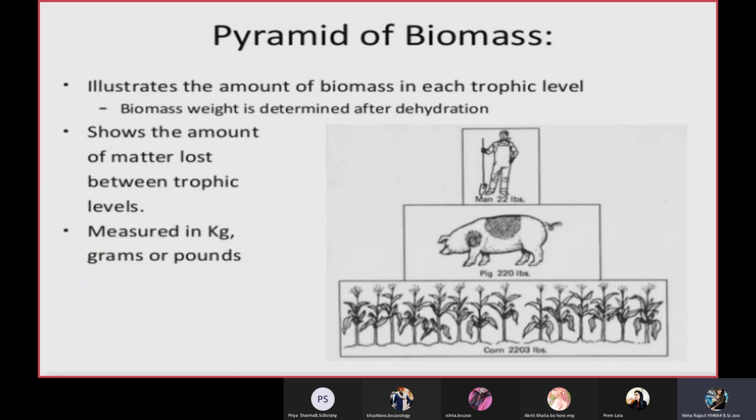Pyramid of biomass. Biomass means the dry matter of an organism that is transferred to the next trophic level. If I talk about the plants, there are a number of plants. You can see there is corn, and then there is pig, and then there is a human. Because humans are omnivorous, we depend on plants and animals both for our food and energy. So this shows the pyramid of biomass. It is inverted when we talk about aquatic ecosystem, because in aquatic ecosystem, the big fishes or the small fishes depend on the phytoplanktons, and phytoplanktons are very small in biomass. So it is an inverted pyramid only in aquatic systems.